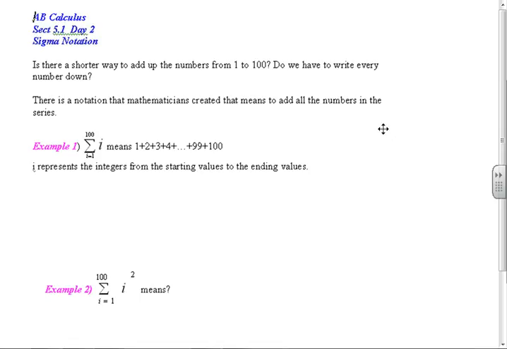Okay, so this has nothing to do with what we did yesterday, but sometimes we have to add up numbers. And we're going to add up the numbers 1 to 100. Okay, that works. So we're going to add up numbers 1 to 100, and you could write them 1 plus 2 plus 3, up to 100. Now that takes a little bit of time to do.